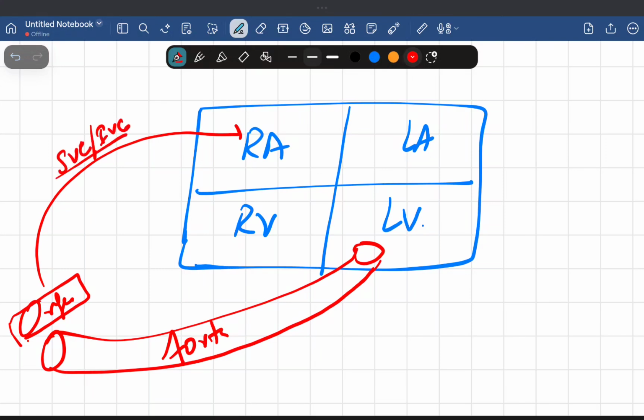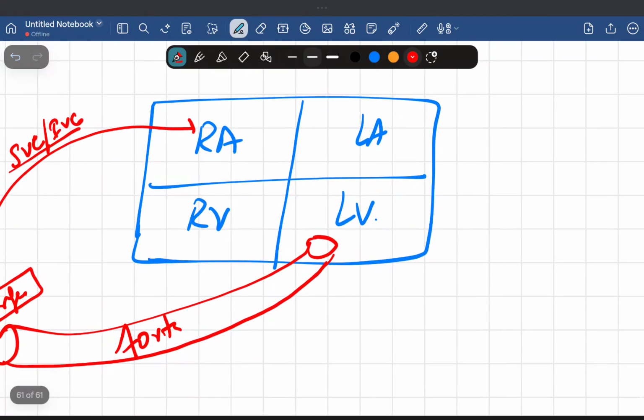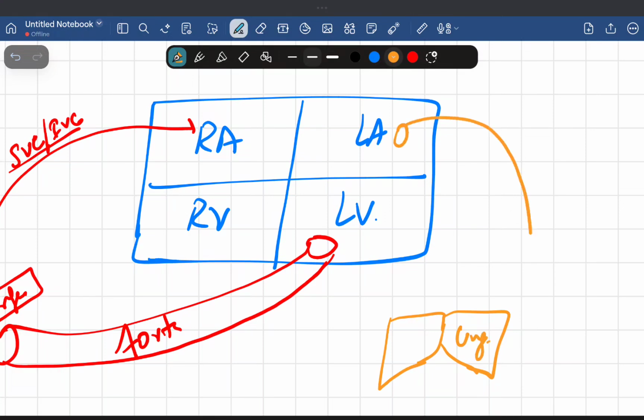Now, if for example this is the lung here, oxygenated blood comes from the lung into the left atrium of the heart through the pulmonary veins.